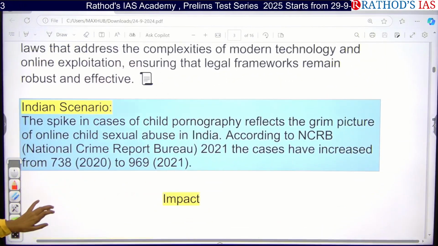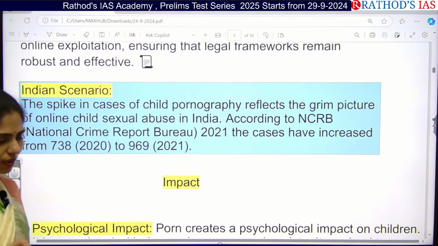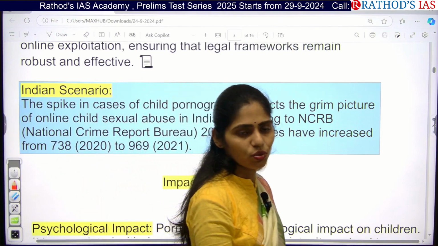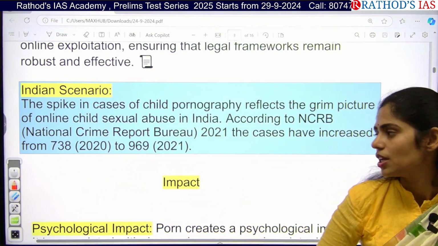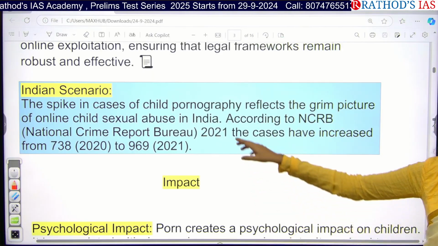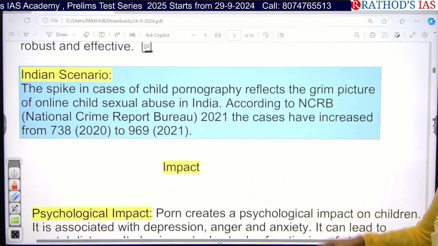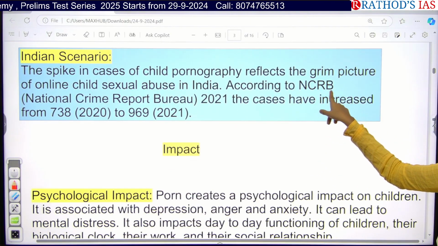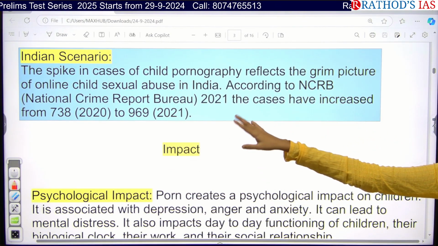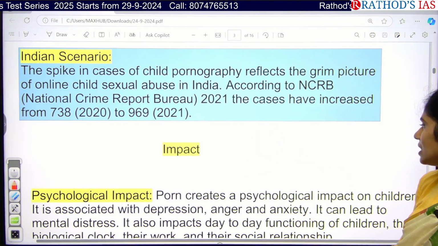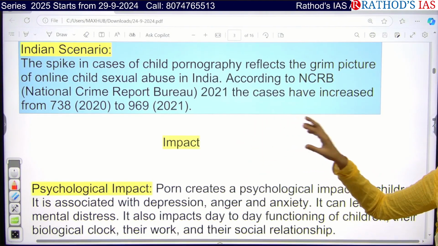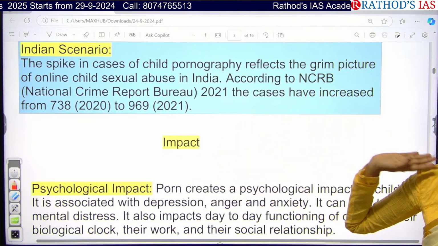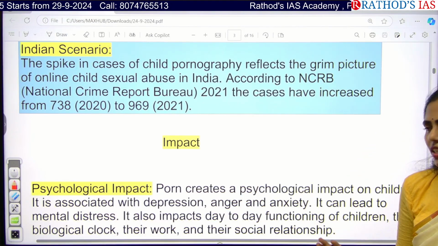And I want to show why the Supreme Court is so serious regarding this issue. Because if you see the Indian scenario, there is an increase in child pornography, especially on online platforms. And the data from the NCRB, the National Crime Records Bureau, 2021 says that cases are increasing rapidly from 2020 to 2021. So because of this, the Supreme Court is very serious.